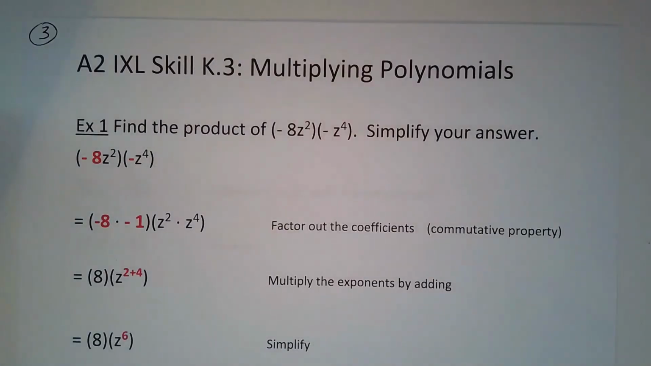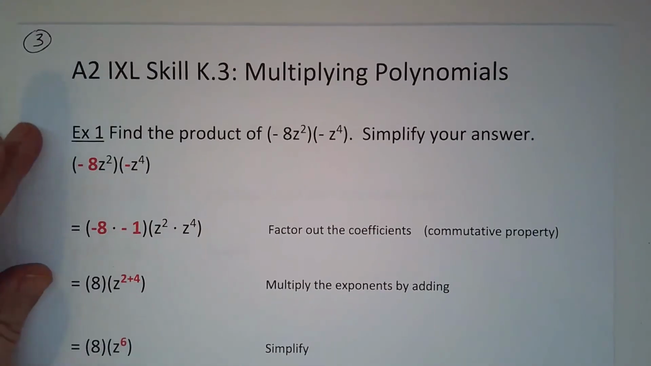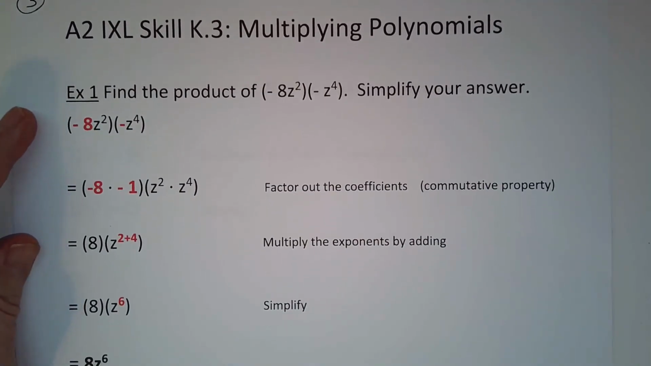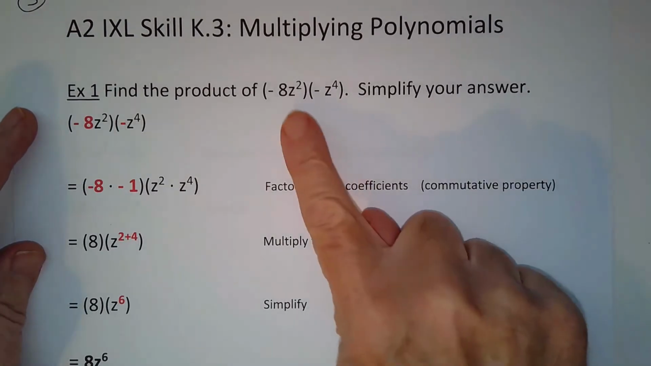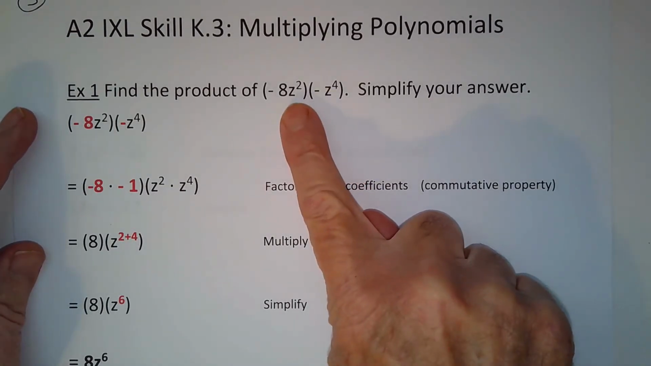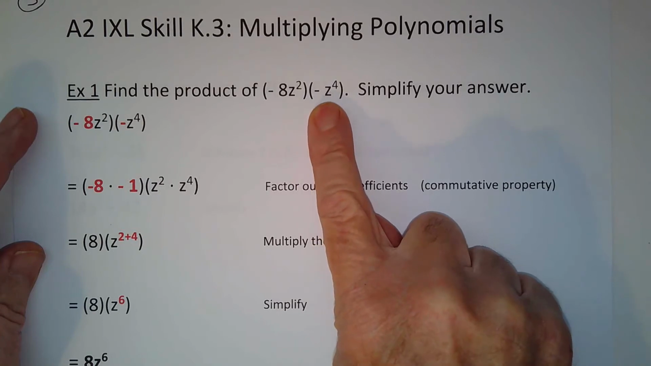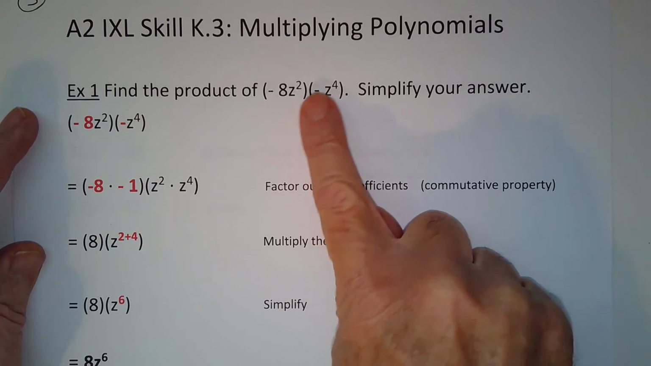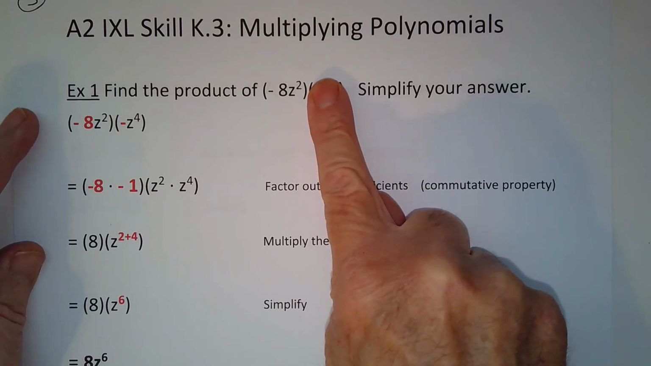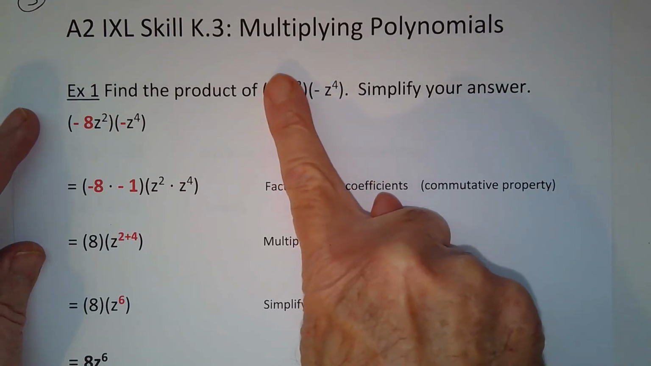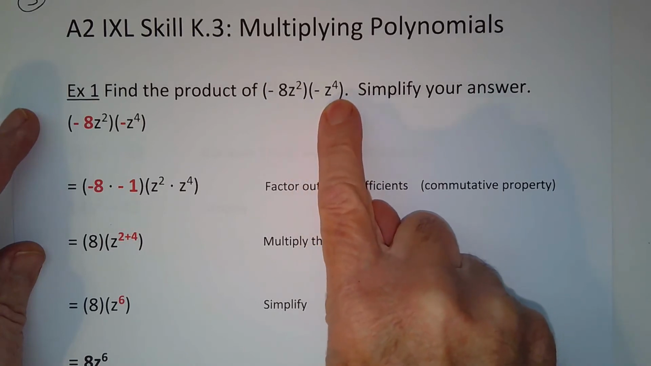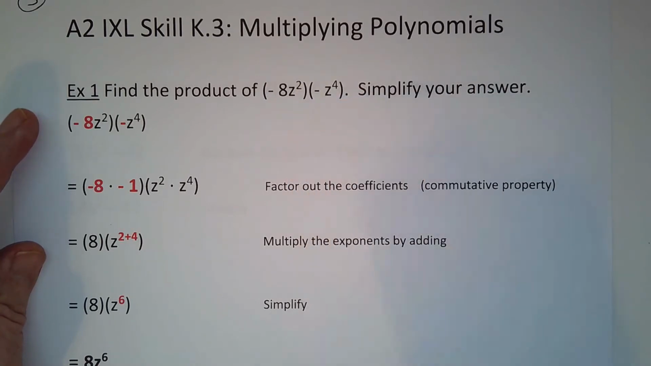All right. Now, here's our first example. So, example 1, we're going to find the product of two monomials, negative 8z squared and negative z to the 4th. And remember, a monomial is just a polynomial that has only one term to it. So there is one term. There's another term, and then you're multiplying those two monomials together. And then we want to simplify our answer.